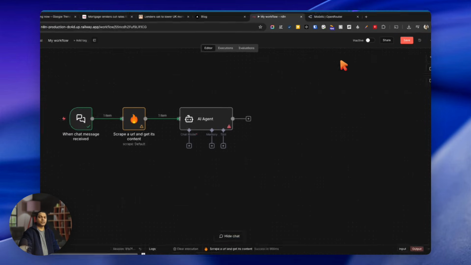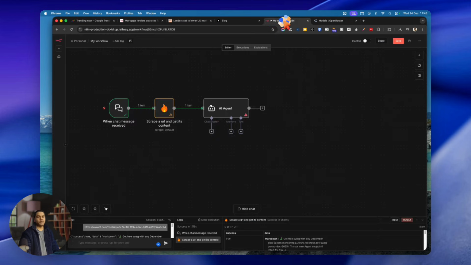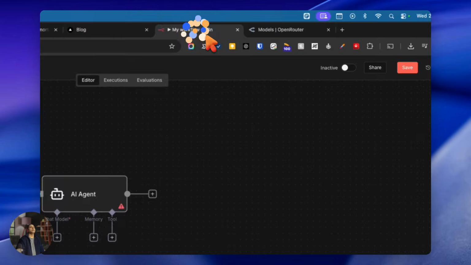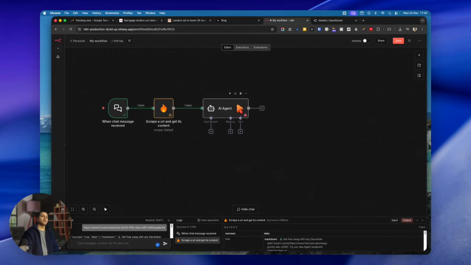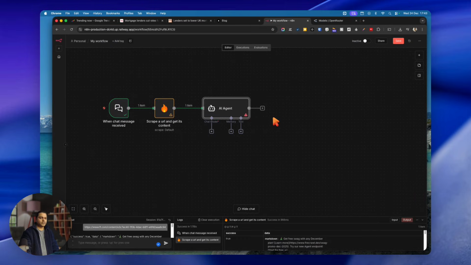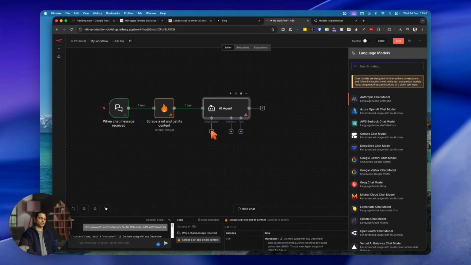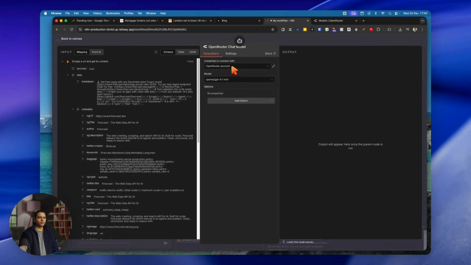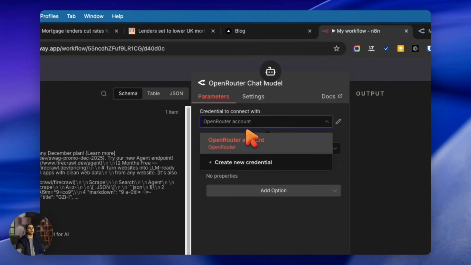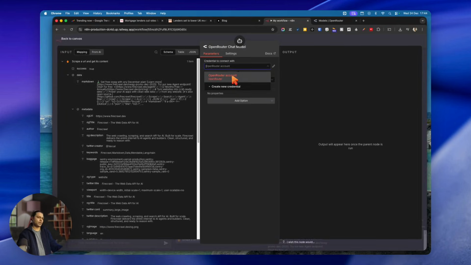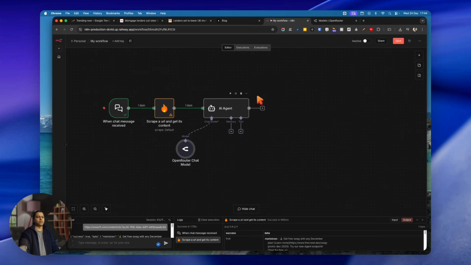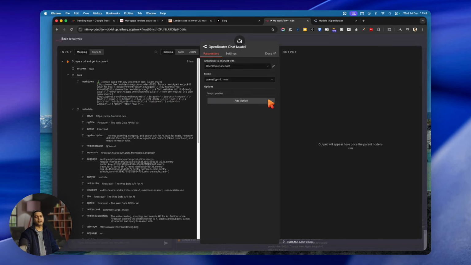Okay, so once you have your OpenRouter API, again, you register your account, then click on your profile here, click on keys, and once you have your key, you can set up your AI agent, right? So let's first connect a model by clicking on plus and then selecting OpenRouter Chat Model here. Once you have your chat model, you can connect your account here. When you connect your account, it will ask you for the API key. Again, you can do that, and then you can choose your model. I have chosen the paid model, which is OpenAI 2.0.